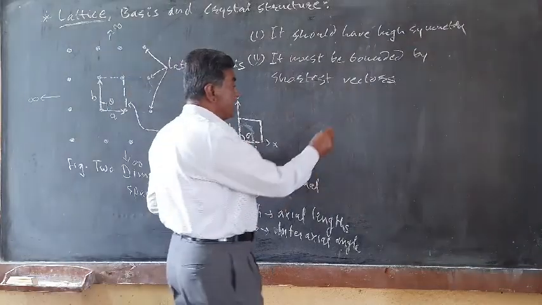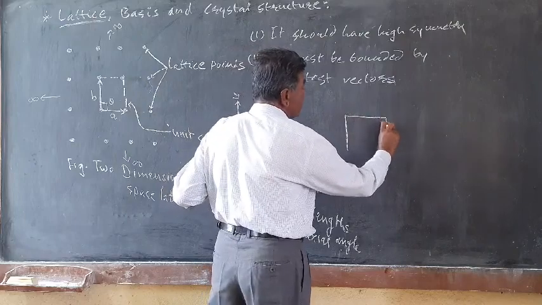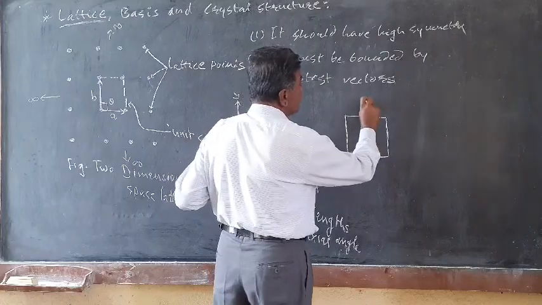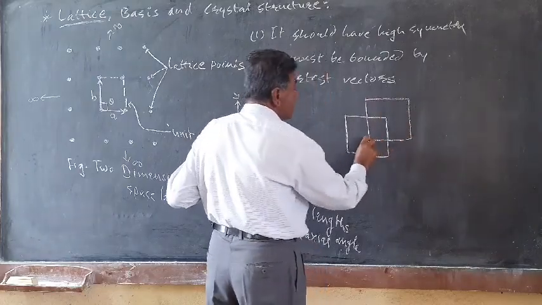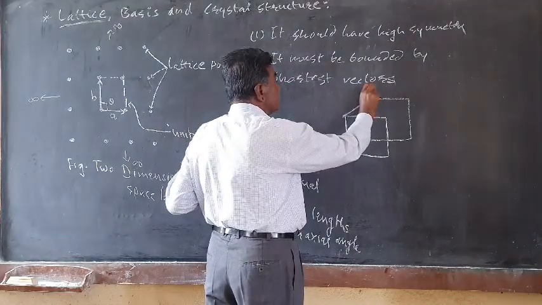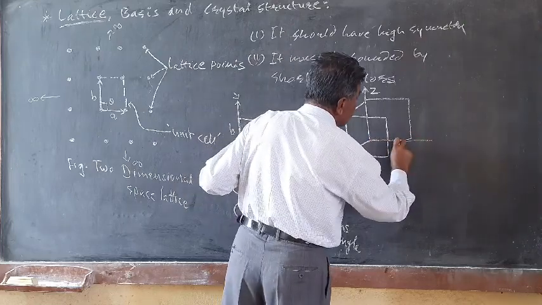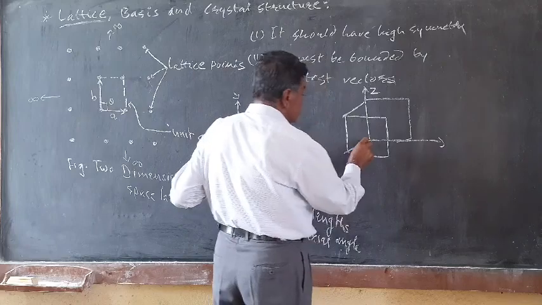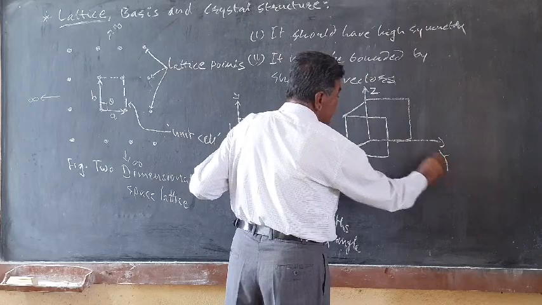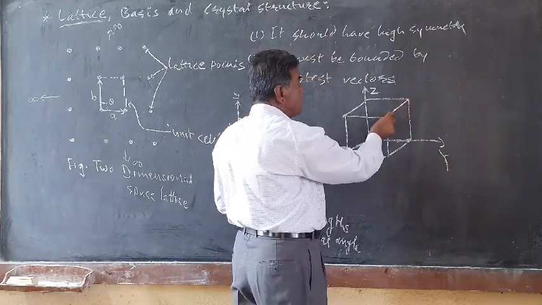While in the three-dimensional case, the size and shape of the unit cell is given by 6 parameters. This is the z direction, this is the x direction, and suppose this is the y direction. So the size and shape of the unit cell is given by 6 parameters.